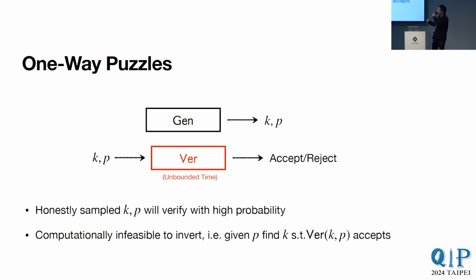The property we have is any efficiently sampled key puzzle pair will be accepted by the verification algorithm. However, given just a puzzle, it is hard to find any key that verifies for that puzzle. So it still has some kind of one-wayness. I will note here that in the literature, this verification algorithm has been treated as efficient, and here we allow it to be unbounded.